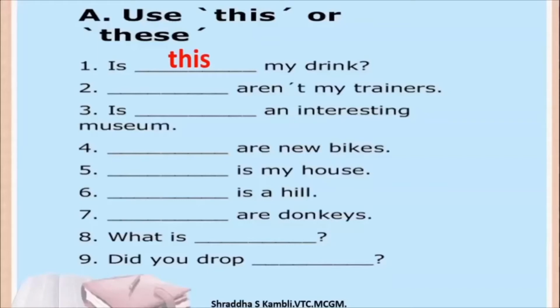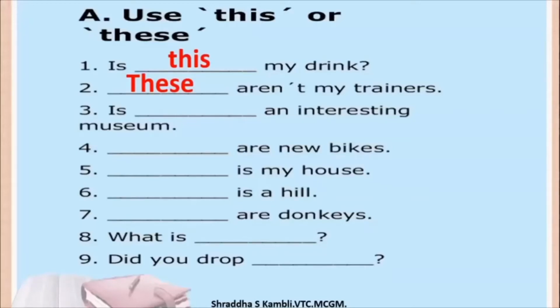See, you're using are here as in are not, and you're using trainers here, not trainer. So, these aren't my trainers. Next, is dash an interesting museum?